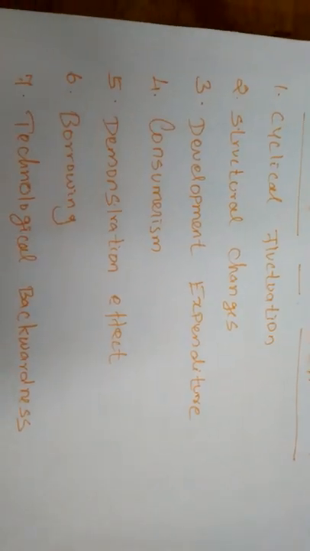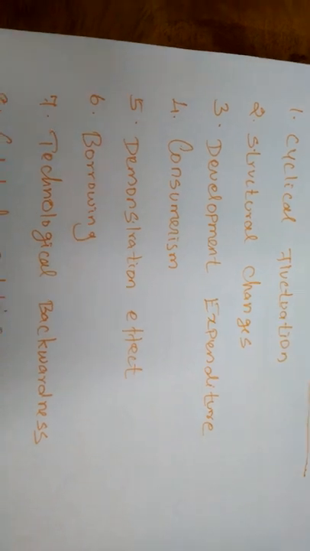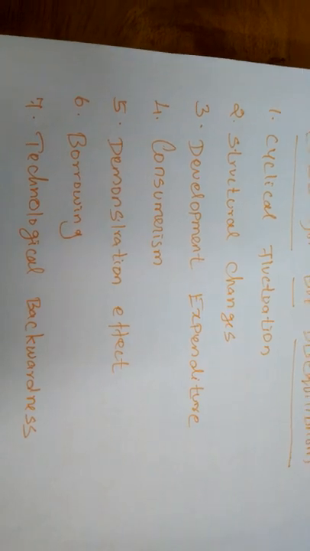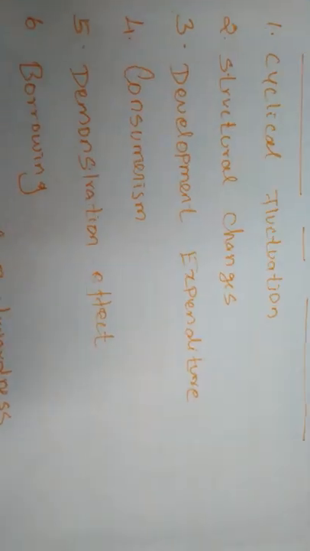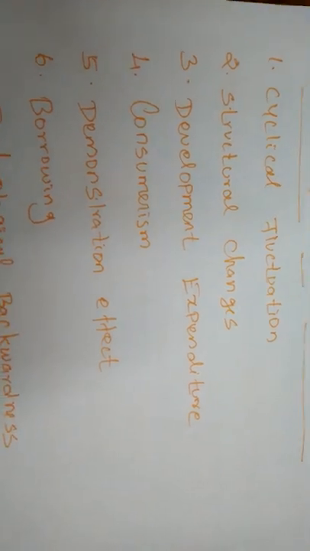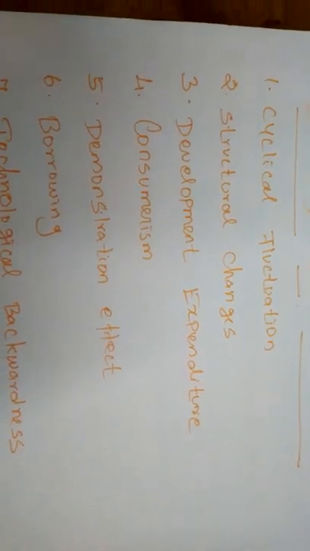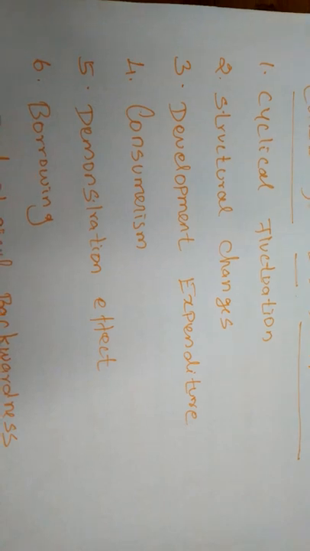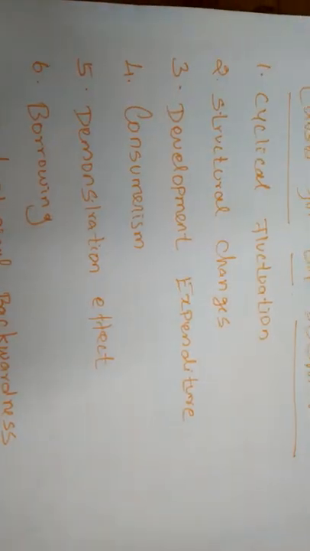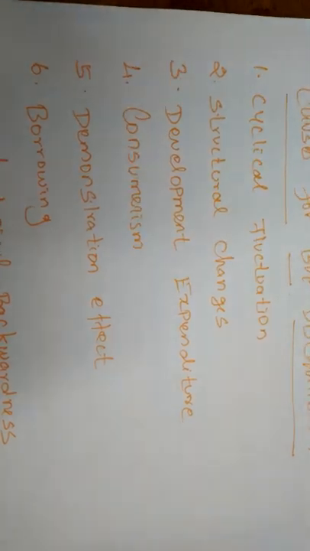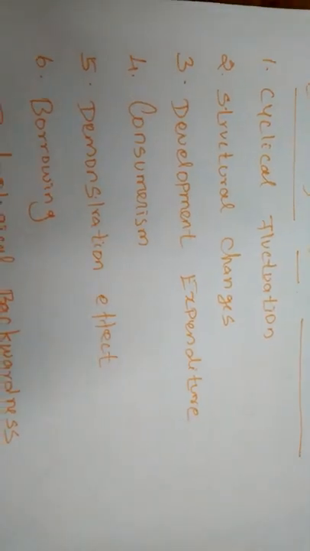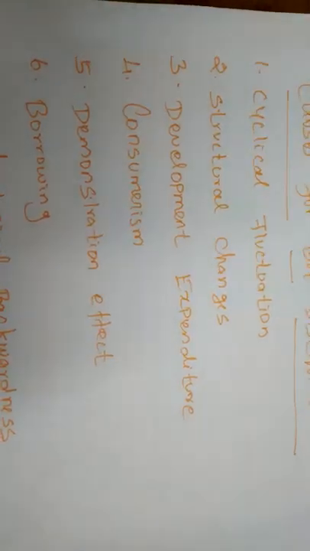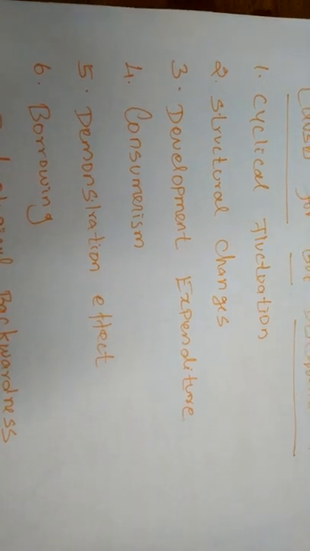Suppose when India is in a boom, it will earn more income than other countries, and some other countries can also earn more income when they are in boom situations. Not only that, when one country is in a boom situation and another trade country is in depression, it will never come to equilibrium of balance of payment. So these cyclical fluctuations will always be reasons for balance of payment disequilibrium.